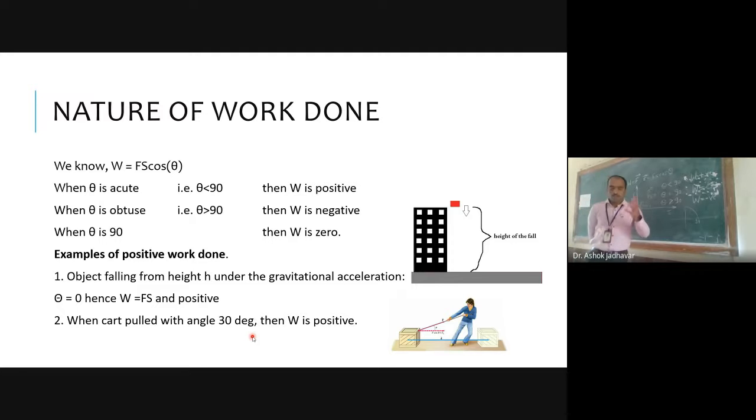Now let us look at the examples of positive work. If you consider some ball is falling from height h under gravitational force, then what will be the angle between this applied force and displacement? Can you tell me? 0. It should be 0. When it is 0, this means that your work done value will be positive, because cos of 0 is 1, so work done will be positive.